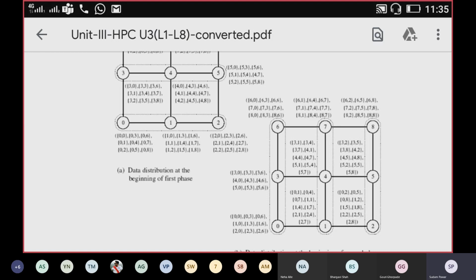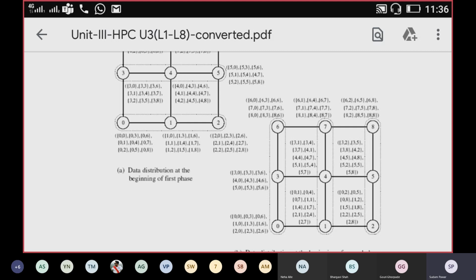Then moving towards the cost analysis again for all-to-all personalized communication on a mesh. If you see that, the time for the first phase is identical to that in a ring with root P processors, because communication is along the row in a ring-like fashion. That's why the cost will be represented like ts plus tw m p by 2. ts is startup time, tw is per-word transfer time multiplied by m word message.